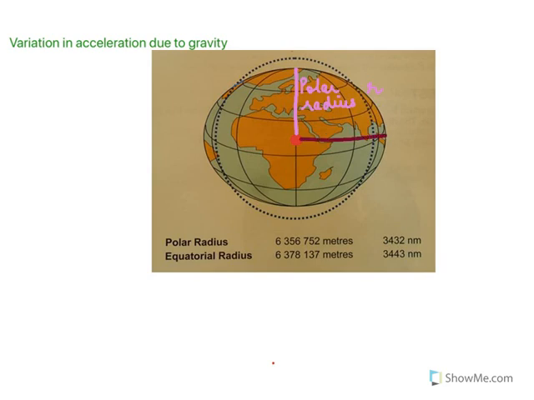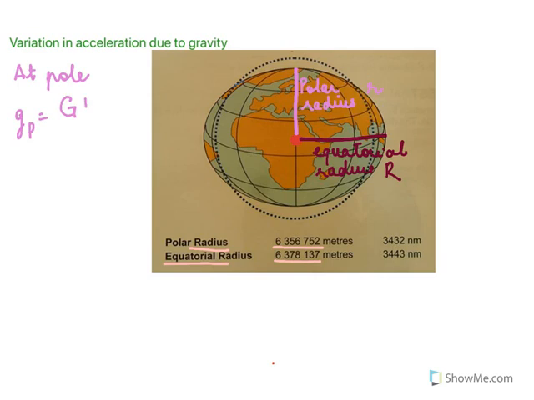The equatorial radius is here and is much longer, so we'll put it as capital R. You can see from the figure the value of the polar radius and the value of the equatorial radius, and it is obvious that the polar radius is less than the equatorial radius.